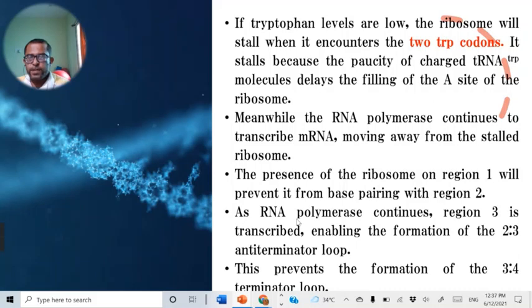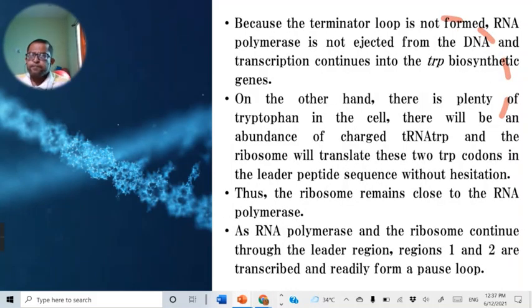But in the opposite case, when there is a large amount of tryptophan, RNA polymerase and ribosomes continue through the leader region. Then there is a pairing of region 1 and 2.